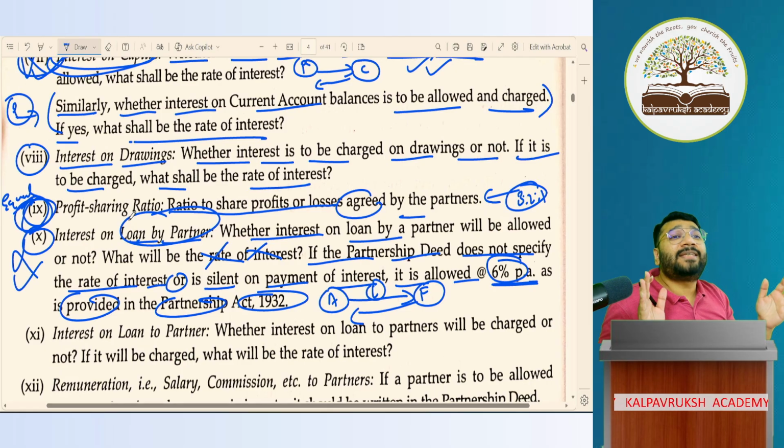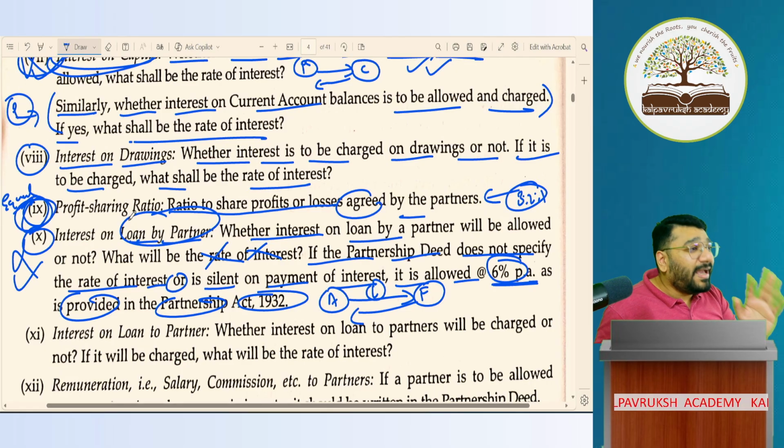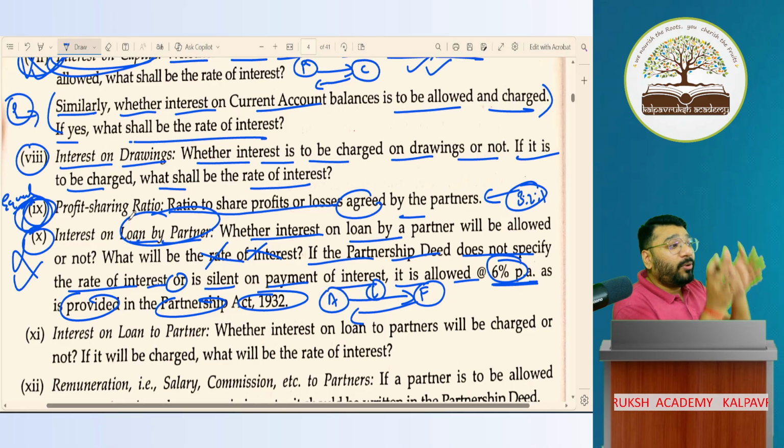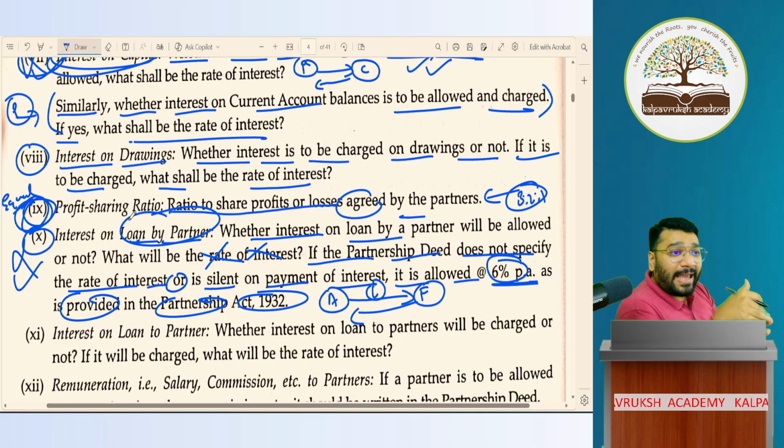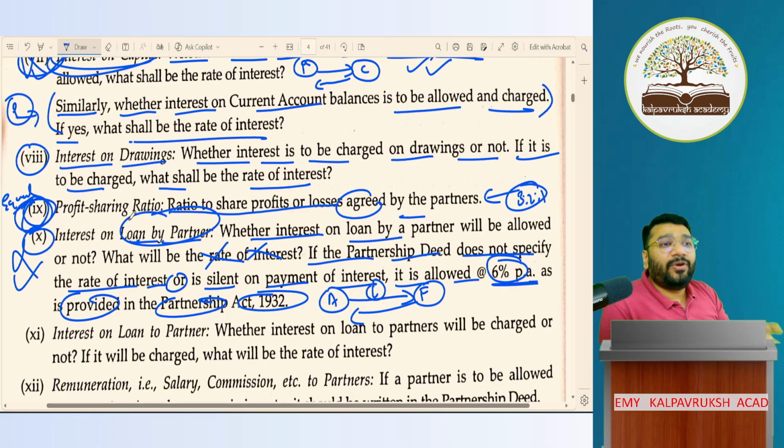This entire chapter, what are we going to study? We are going to study how to calculate capital account under fixed method and fluctuating method. How do I calculate interest on capital? How do I calculate interest on drawing? How do I calculate interest on loan by partner? How do I calculate interest on loan to partner? How do I prepare the P&L appropriation account? How do I do past adjustment? In this entire chapter, this is what we're going to learn.